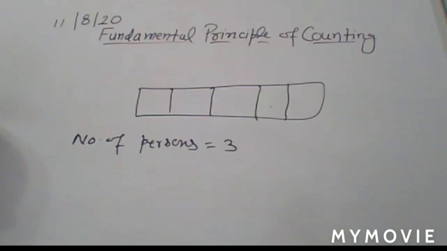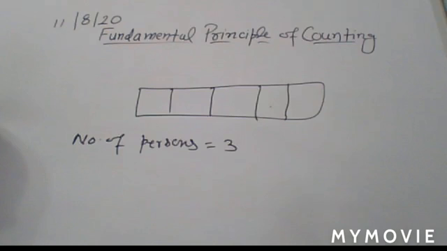So you have 5 different places also. Suppose you number them first, second, third, fourth and fifth. So what you do, at the first place you can choose any one of the 5 letters.